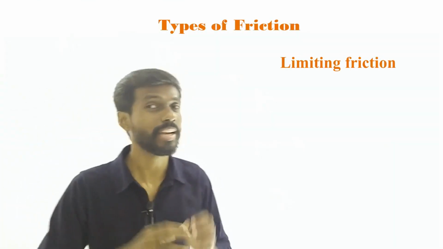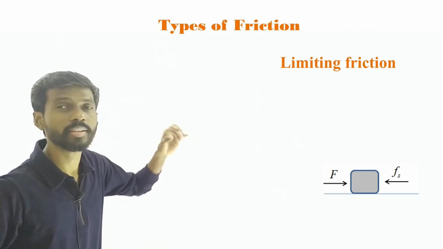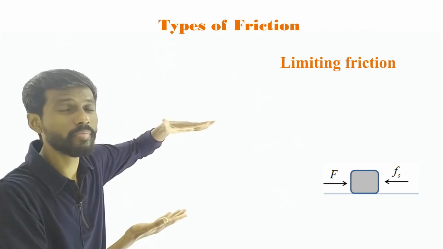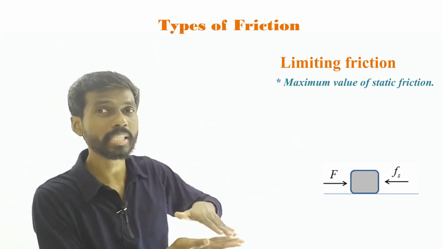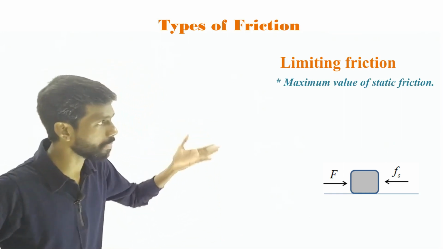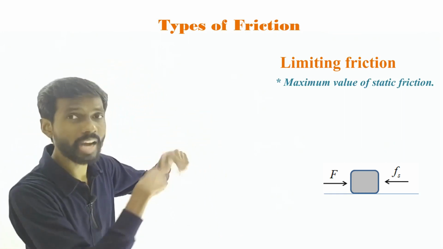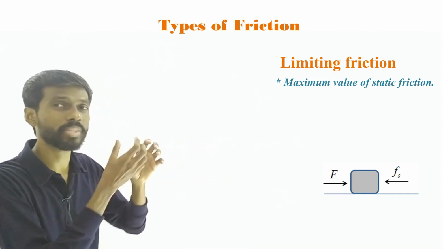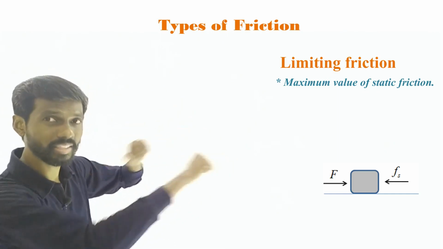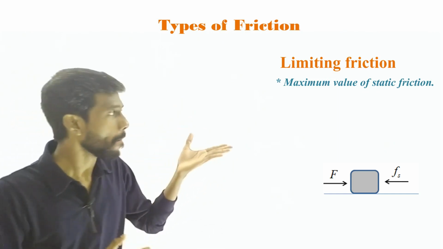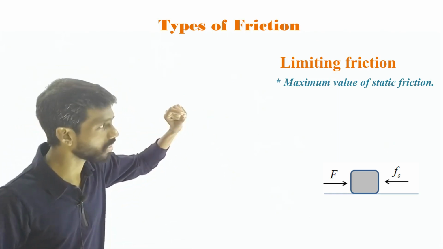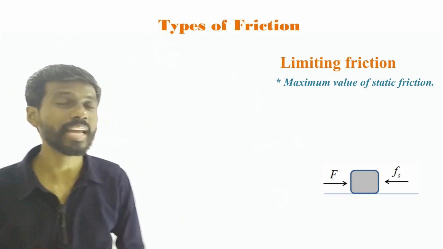Next one is the limiting friction. Like we discussed, when the force is increased, the frictional force will also increase, right? The static friction will increase until it reaches its maximum value. The maximum value of the static friction is called the limiting friction. When that limiting friction is reached, then the object might start slipping. Until that moment the object is at rest because the frictional force opposes the applied force, equal in magnitude. That means the object is not moving. But when the maximum limit is reached, maybe the object will start sliding. So that maximum limit of the friction is called the limiting friction.